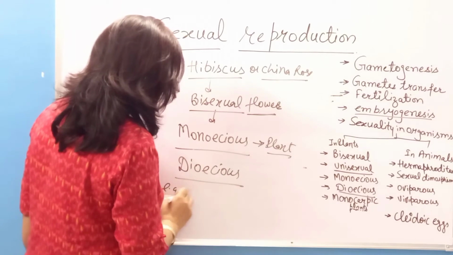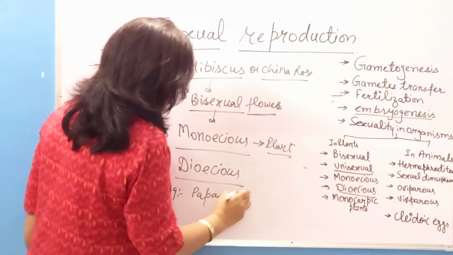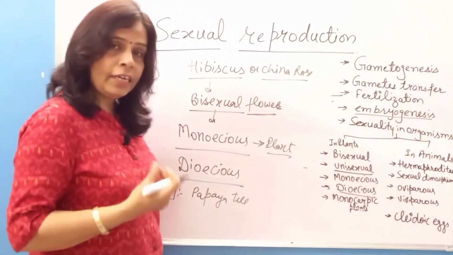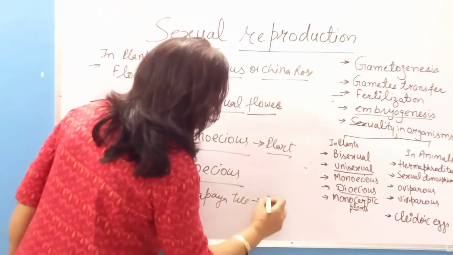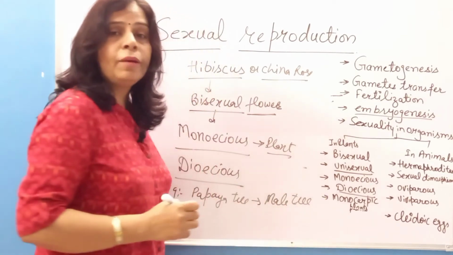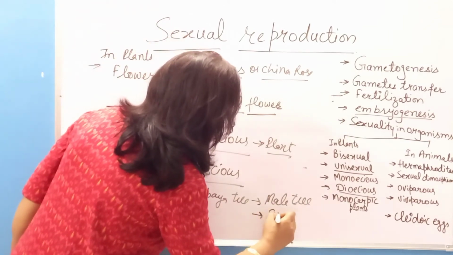Here I have given you the example of the papaya tree. If a papaya tree's flower has a male reproductive part, then it is known as a male tree, and if its flower bears a female reproductive part, then it is known as a female tree.